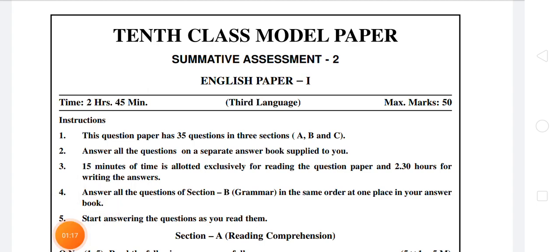Next, second instruction: answer all the questions on a separate answer book supplied to you. Through this instruction, students, we have to understand that in the exam hall the government provides us a separate answer booklet. We have to write all our answers in that booklet only. It contains 24 pages. Whatever we write, we should finish in those 24 pages only.